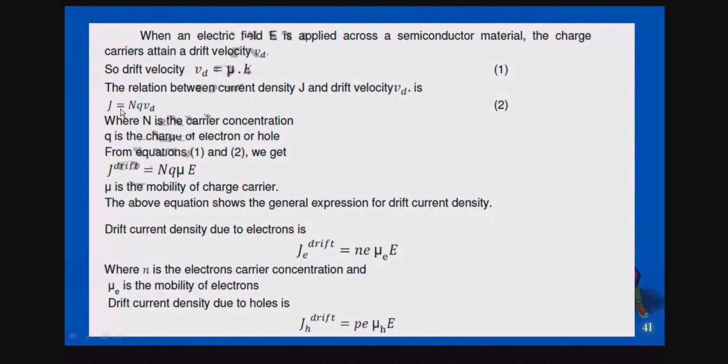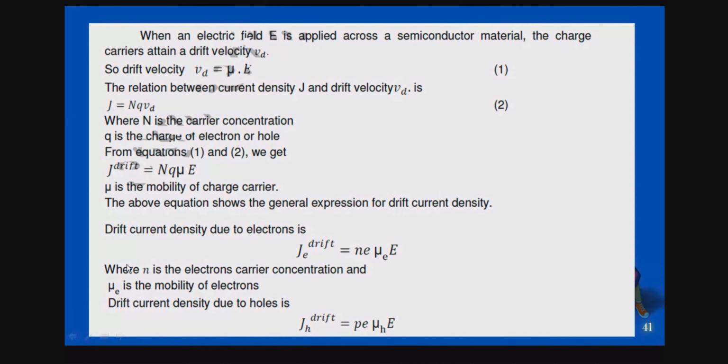Okay, so we are speaking about drift, which we call drift current density. So you got the expression for that one. Now the drift current density due to electrons, using the same equation, J_E drift is equal to n into e into mu_E into E, where n is the electron carrier concentration and mu_E is the mobility of electrons.